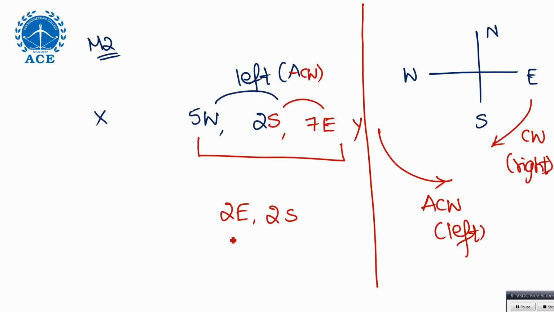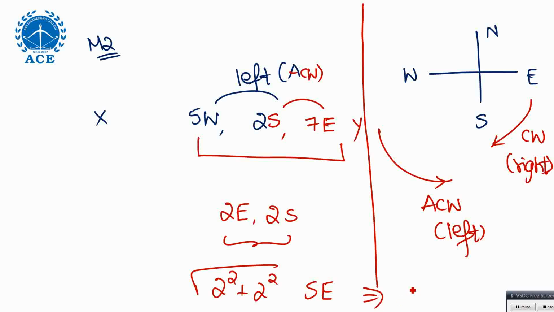Now when you get southeast or northeast like this, these are called cardinal directions: southeast, northeast, northwest, southwest and all. Then you have to apply the Pythagoras theorem: root of 2 square plus 2 square, and the direction is southeast. Root of 2 square plus 2 square means 2 root 2. So what should your answer be? From the starting point you are in the southeast direction. If they ask distance, 2 root 2 kilometers is your distance.